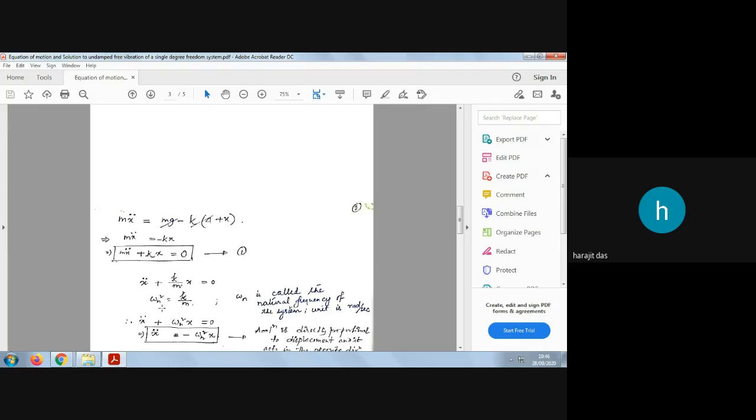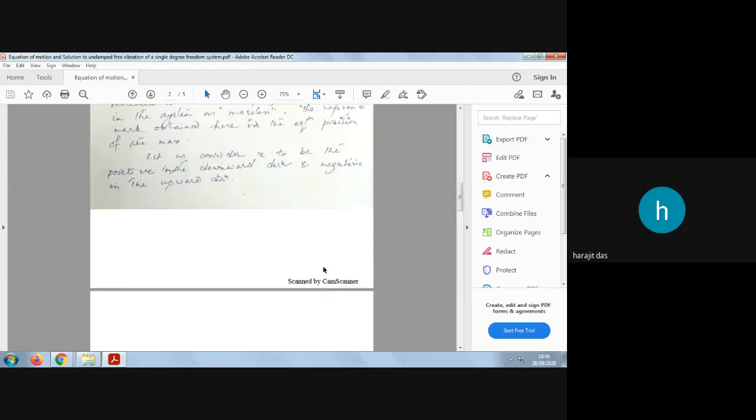If you rewrite the equation again, you will get x double dot plus omega n square x equals 0. You can write this equation in simple harmonic form. If you move this term to the right hand side, you will have to apply a negative sign. This is the basic definition of simple harmonic motion. I think now it is clear to you.